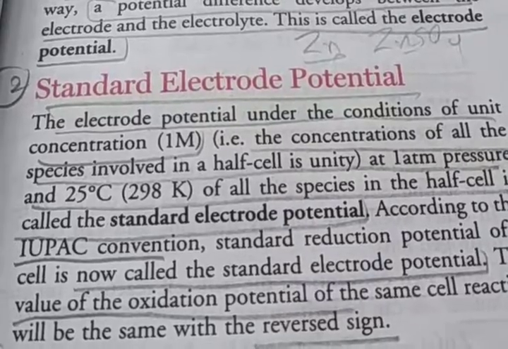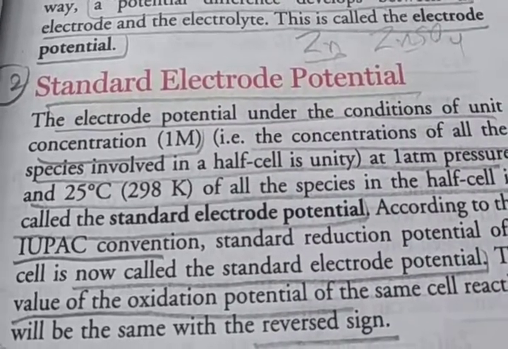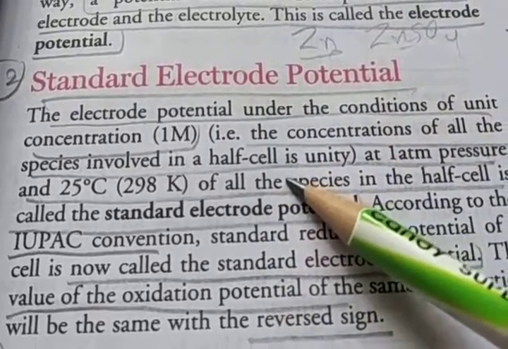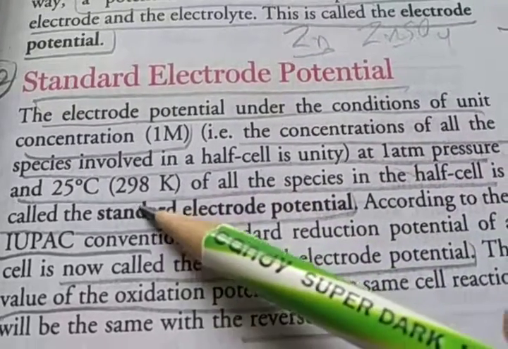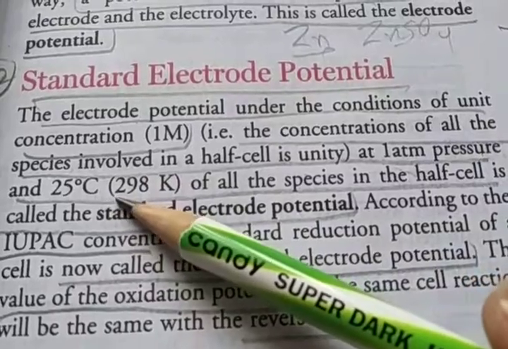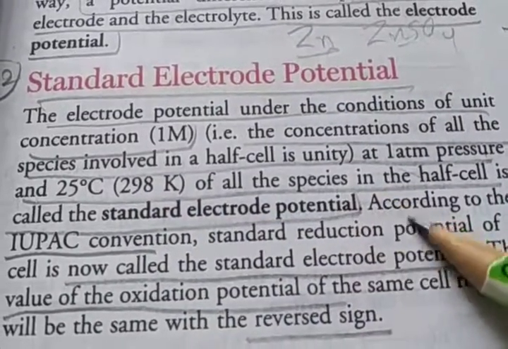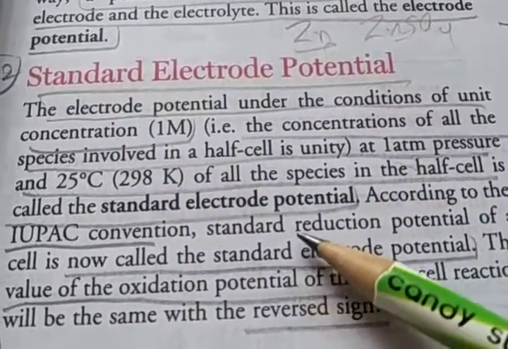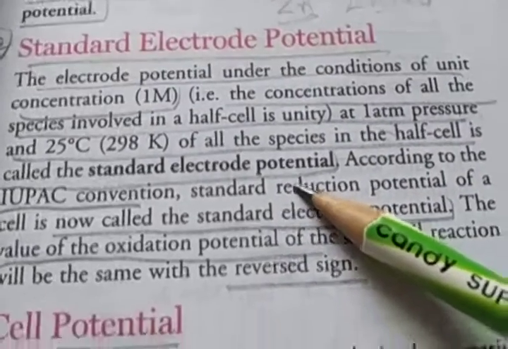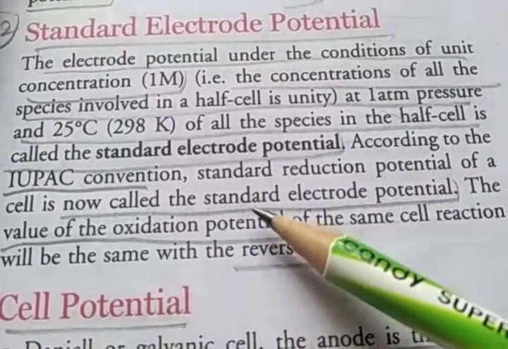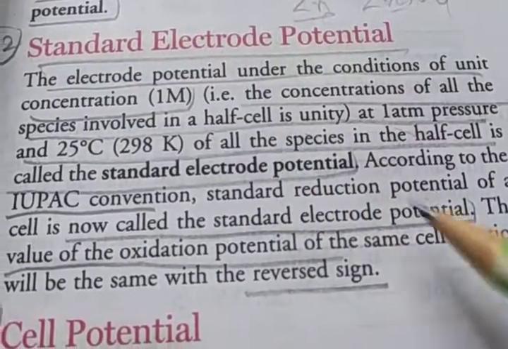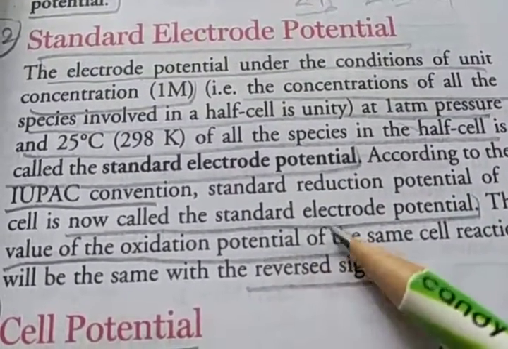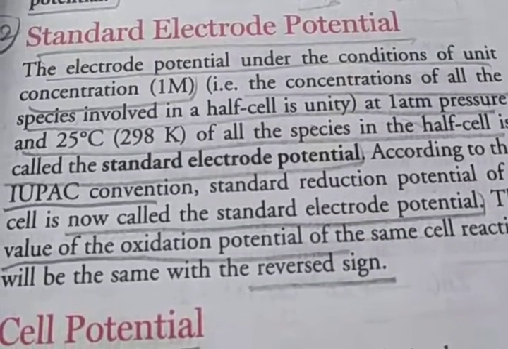That means the concentration of all species involved in a half cell is unity, pressure is 1 atmosphere, and temperature is 298 Kelvin, otherwise 25 degrees Celsius. This is called the standard electrode potential. According to the IUPAC convention, the standard electrode potential of a cell is now called the standard reduction potential.